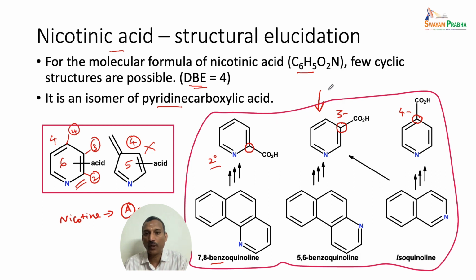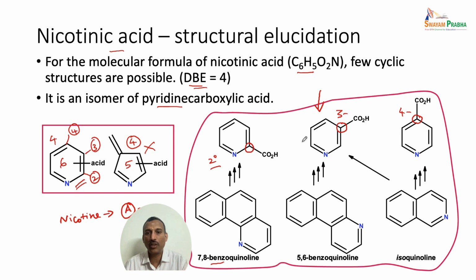From the melting point comparison and other comparisons, it was found that pyridine 3 carboxylic acid was the nicotinic acid that was obtained. So from that we now know exactly the position of attachment. That means the pyridine unit and the carboxylic acid unit are attached at position number 3.